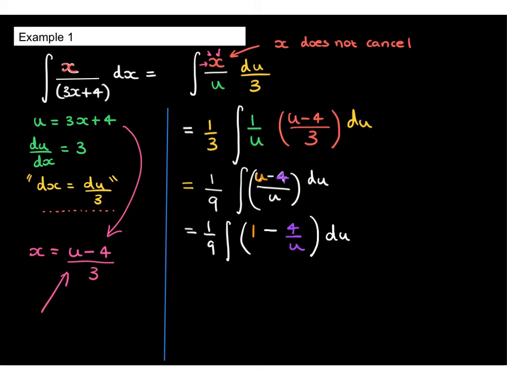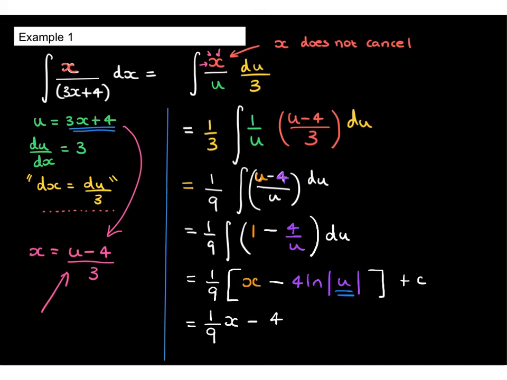We can then integrate this very carefully so that we get x, and then for the next part we just get 4 ln mod u, and of course there's a plus constant at the end. So all that remains to be done is to replace u with 3x plus 4, and then we are finished. So we get 1/9 x minus 4/9 ln mod 3x plus 4 plus a constant. So the key part here was to use the original substitution to replace x entirely.